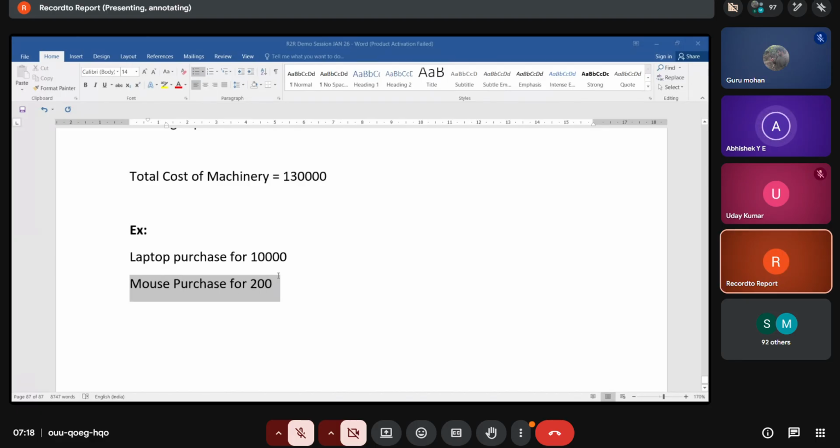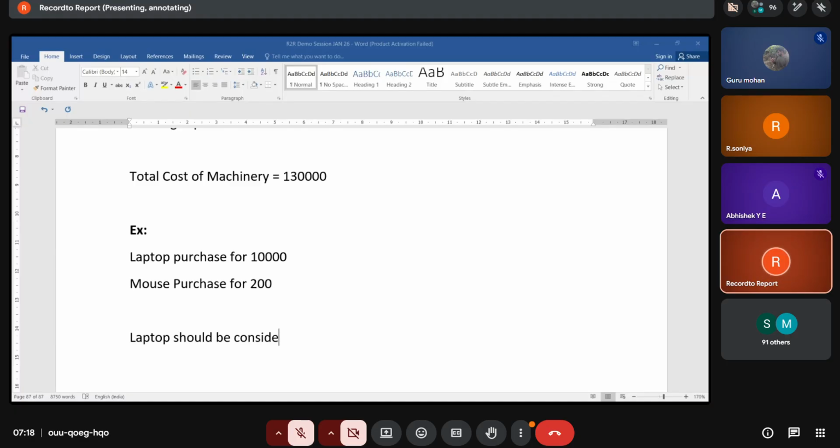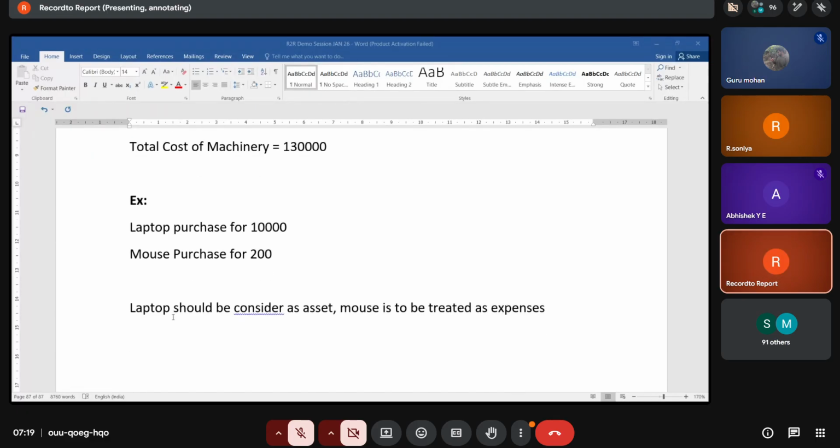No. So the answer is only the laptop should be considered as an asset. The mouse is to be treated as an accessory, as an expense. Is that clear?